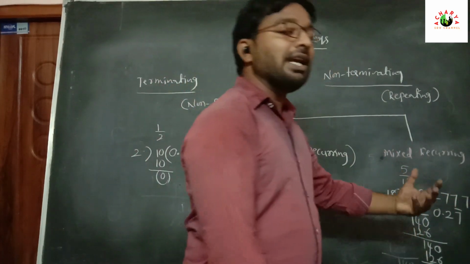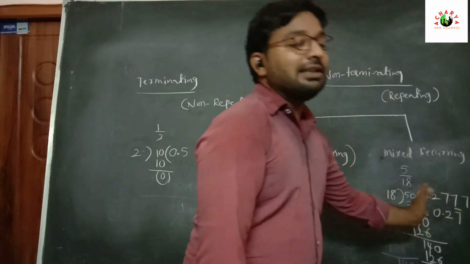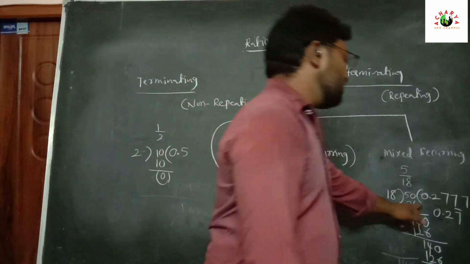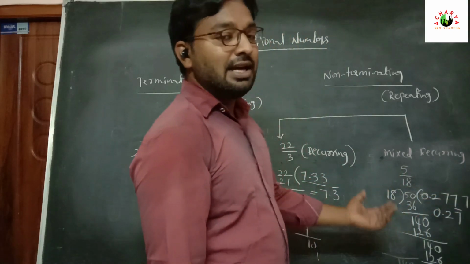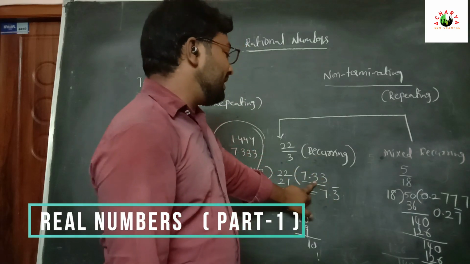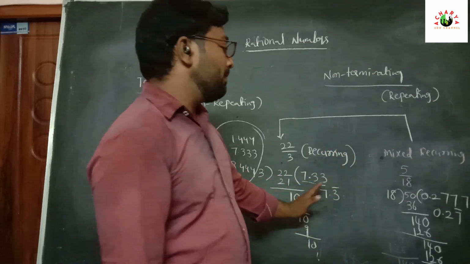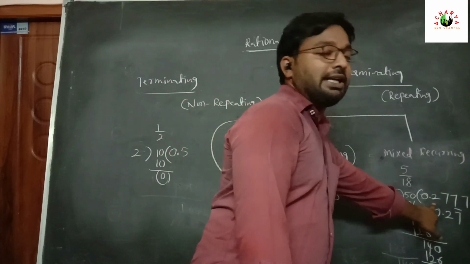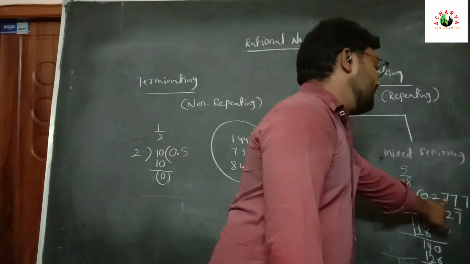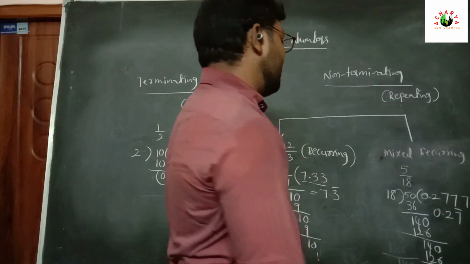0.27 bar. So why can we call it a mixed recurring here? After decimal, after one digit, the next digit is continuously repeating. So this type of recurring we can call mixed recurring. In recurring, directly after the point, one digit is continuously repeating. But in mixed recurring, after the decimal point, after one number or after two numbers, the digit is repeating continuously.